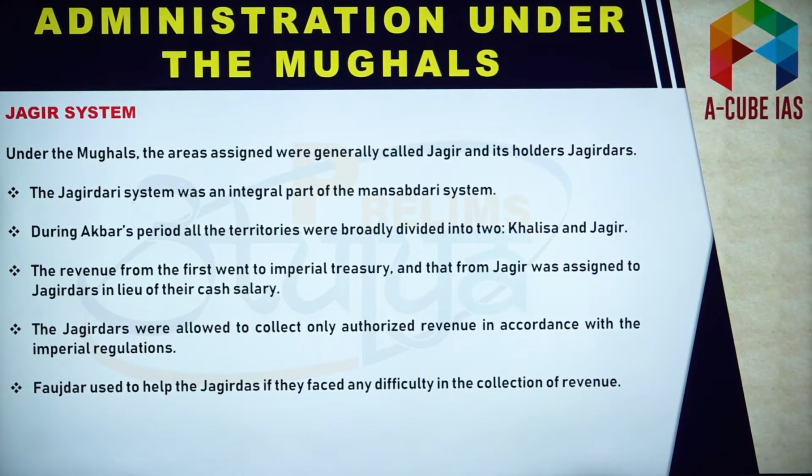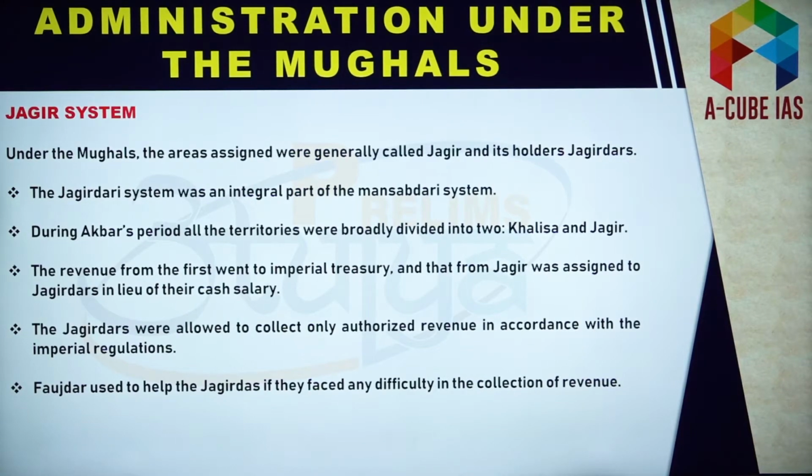Now let's talk about the Jagir system. Lands in those times were divided into two. One is Khalisa and another one is Jagir. Revenue collected from Khalisa would go directly to the imperial treasury. And the revenue from Jagir would be collected by Jagirdars, and they would use that money for maintaining the army and for their own personal expenses.